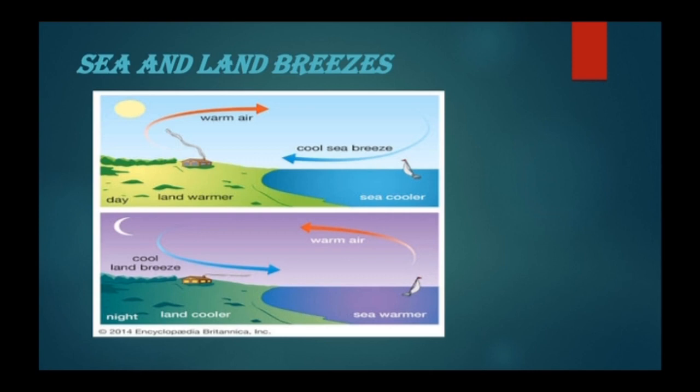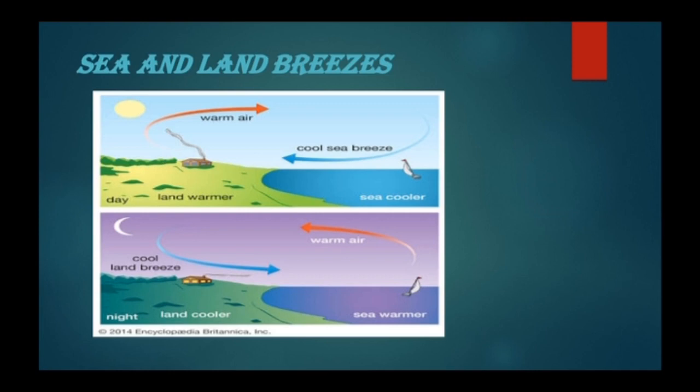That time that place becomes empty. As the cool air is heavier than the warm air, the cool air from the sea will come and fill the empty place of the warm air, and that is what we call a sea breeze, because it is coming from the sea and it only happens in the daytime.